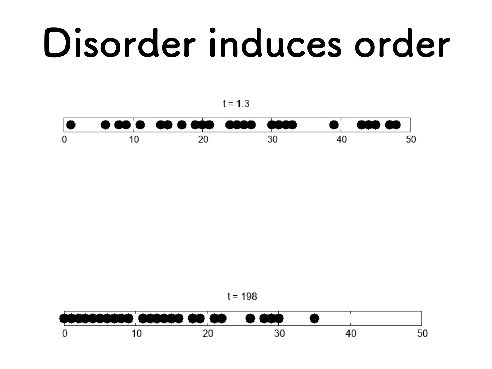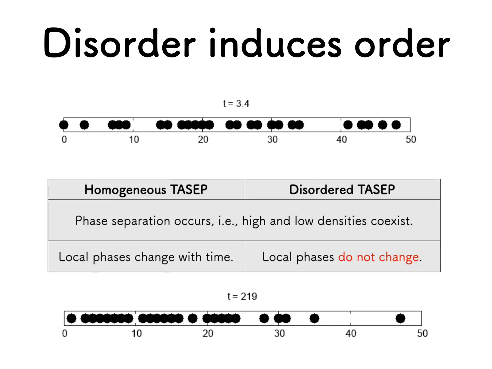In summary, phase separation occurs due to many-body effects in TASEP. Local phases do change in homogeneous TASEP. On the other hand, local phases do not change in the disordered TASEP. Therefore, we find an interesting phenomenon called "disorder induces order" in the disordered TASEP.